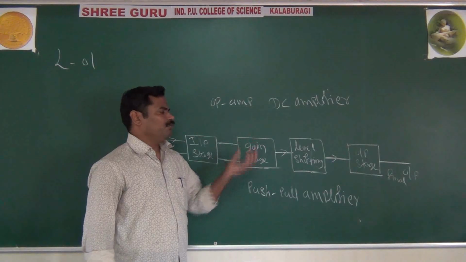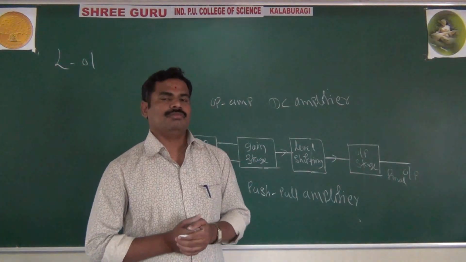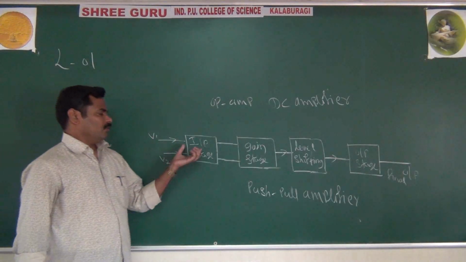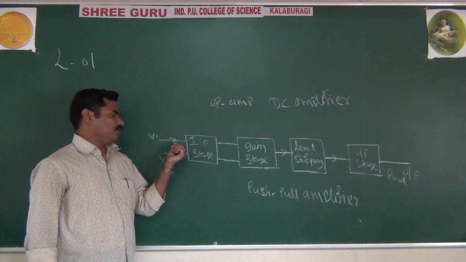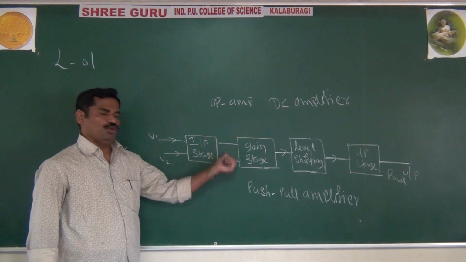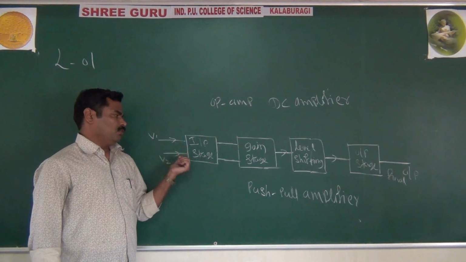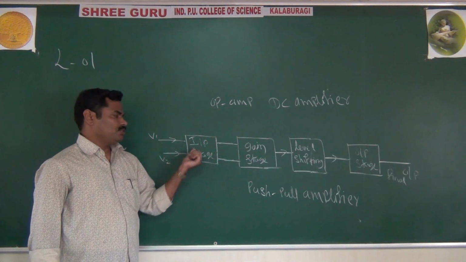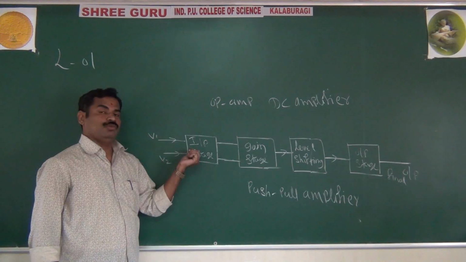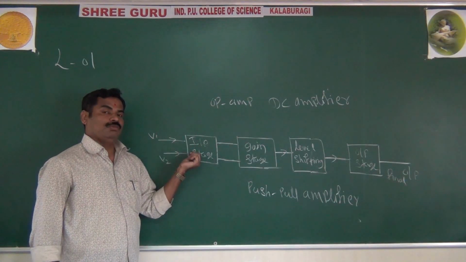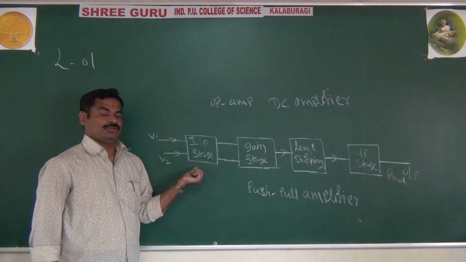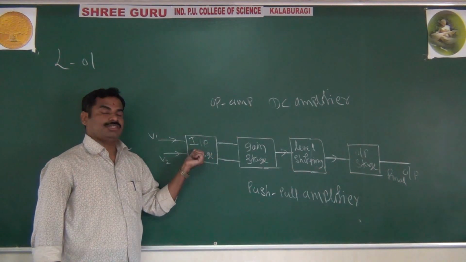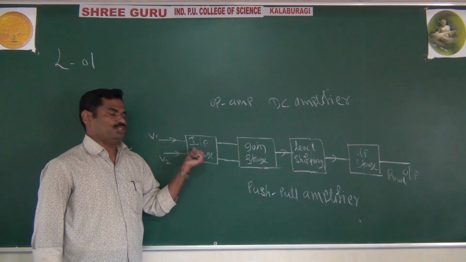This is in brief the block diagram of the operational amplifier. As I said, in simple terms, in the input stage you are using a dual input balanced output differential amplifier. Why are you using a differential amplifier in the input stage? Because we want more voltage gain. It will give more input impedance. Also, you can reduce the noise, or you can reduce the common signals. That's why we prefer the differential amplifier in the input stage.